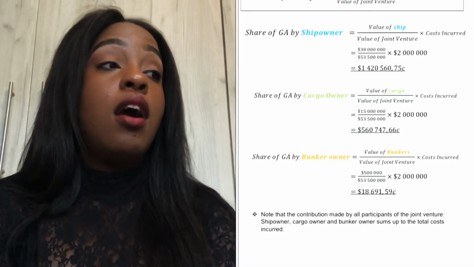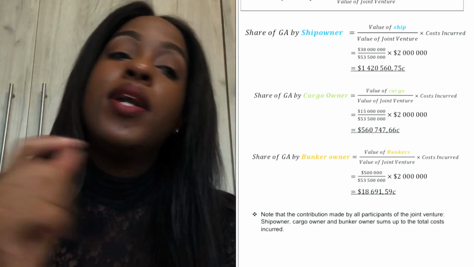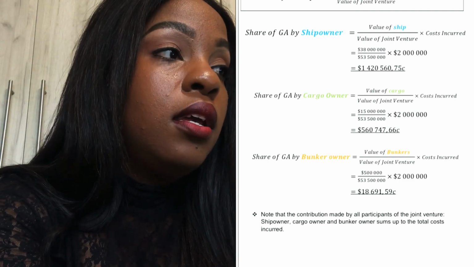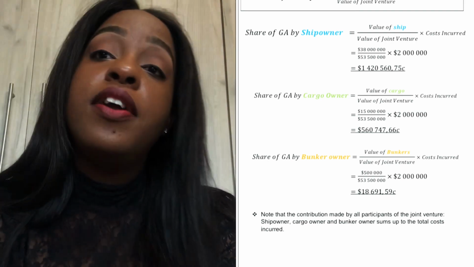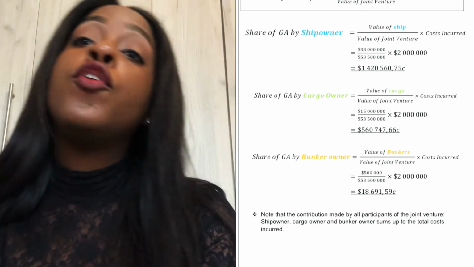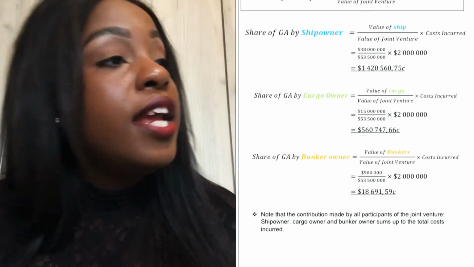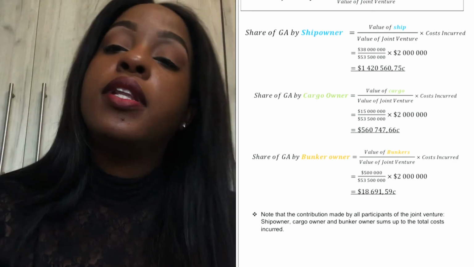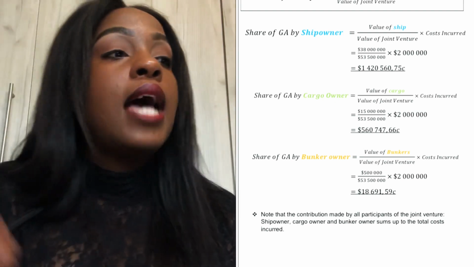Now we're doing share of general average by the bunker owner. What is the value of bunkers? The X becomes the value of bunkers, which is 500,000. So it becomes 500,000 over joint venture. Remember, you add value of ship, value of cargo, value of bunkers: 38 million plus 15 million plus 500,000. And we already know it's 53,500,000 times cost incurred.